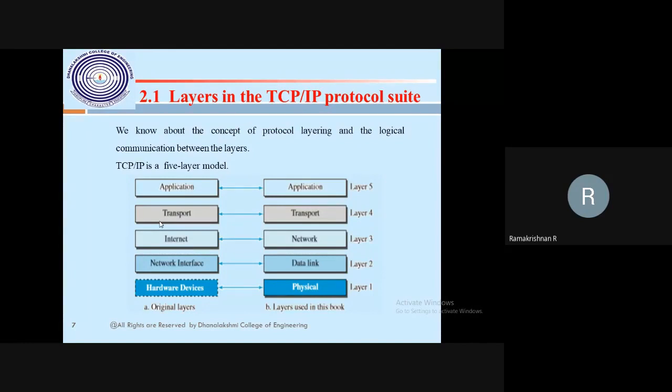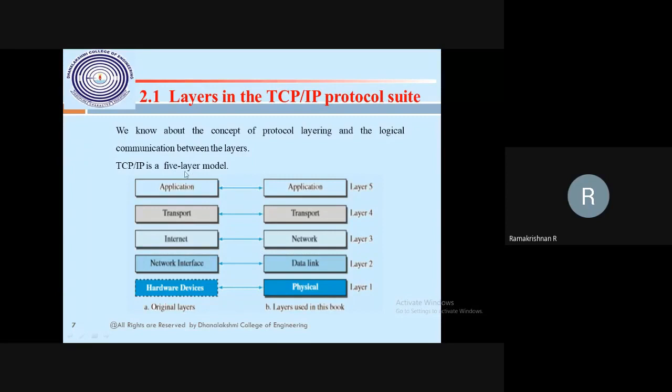The 3 layers have many protocols. So each and every layer and its protocols do their job, and we are going to see that further. Then the data link layer and physical layer: there is no specified protocol, but the physical layer is connected with our transmission media. And the data link layer is connected with our physical address, MAC address, NIC card, or so. This is what we have seen.